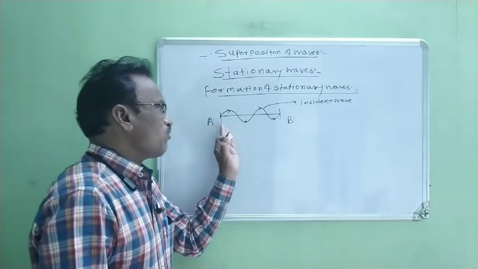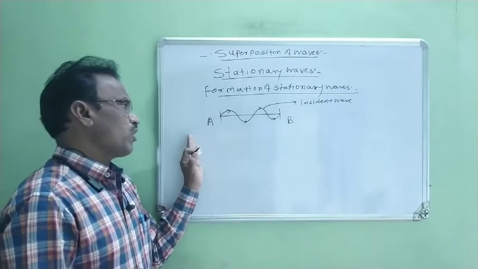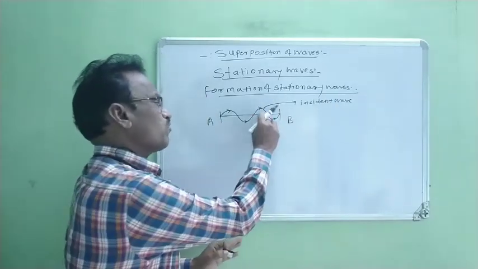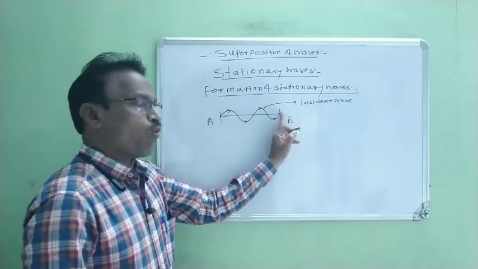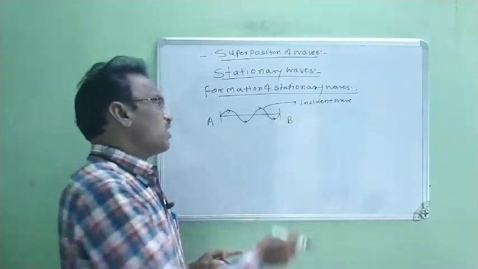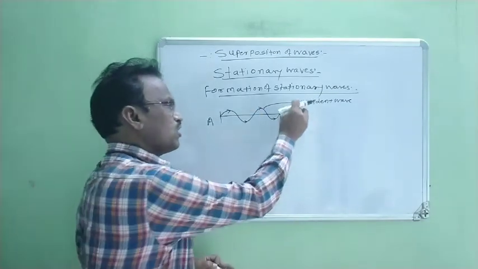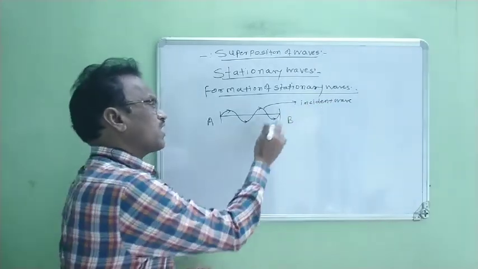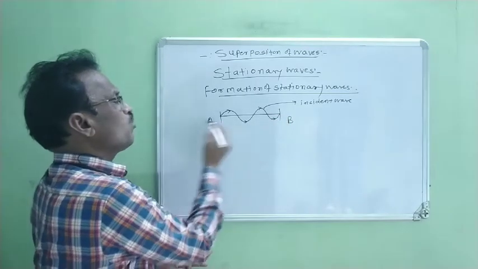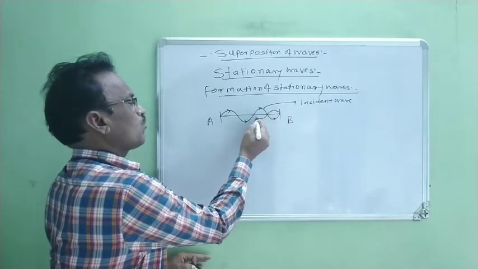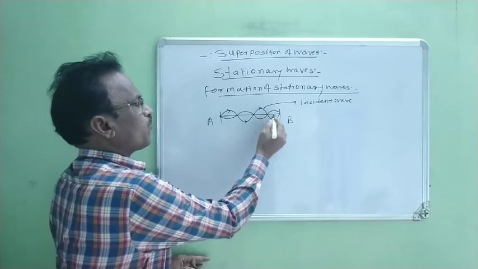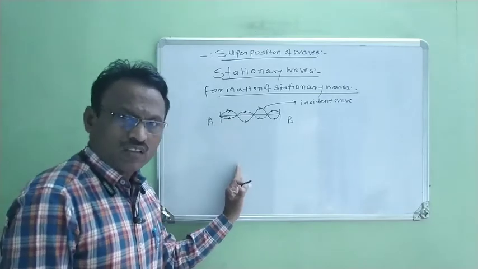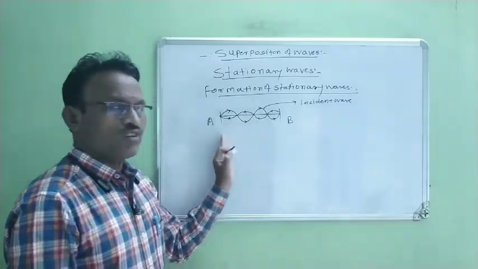Now, as soon as this wave travels from this fixed point A to the point B, this wave is an incident wave because this wave is incident at this fixed point B. As soon as it reaches the point B, this incident wave gets reflected from this point B, and again it moves from this point B to the point A. Therefore, this other wave is moving along the same path in the same medium but in the opposite direction.